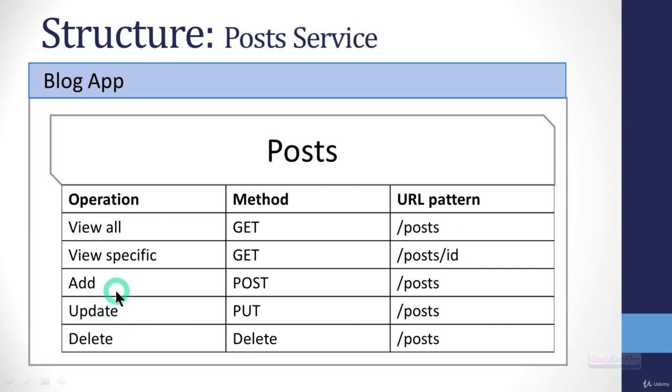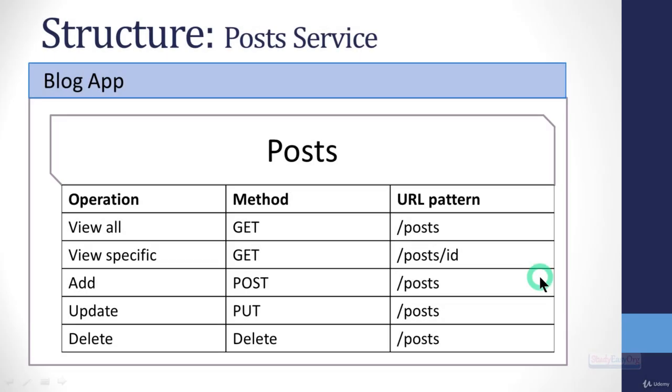Likewise, in order to add some data into the database or into the list which we have in memory, we will again navigate to the URL pattern /posts, but this time the method would be POST. Likewise, if we would like to update some information, again the method will change but the URL will not change. It would be /posts. And finally, if we would like to delete a specific post from the database, we will perform the delete operation and the payload will have the information related to the ID of the post.